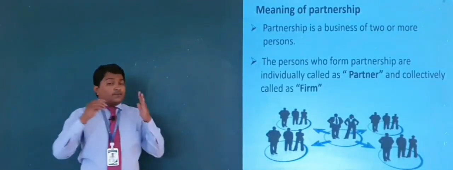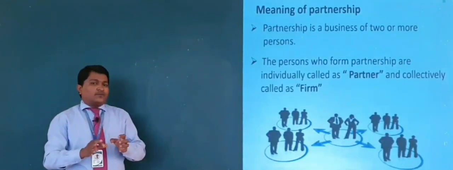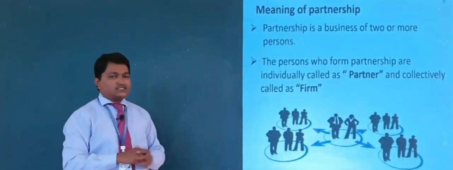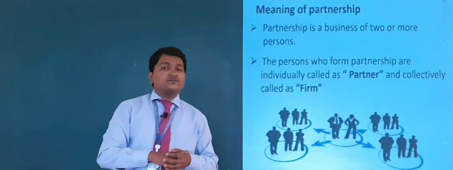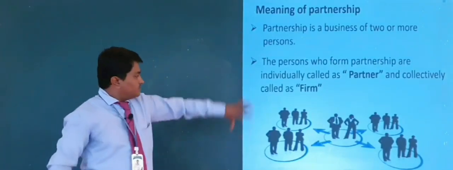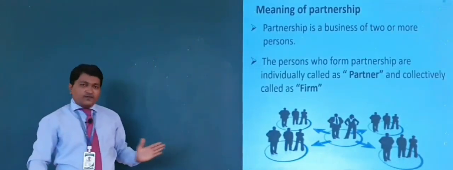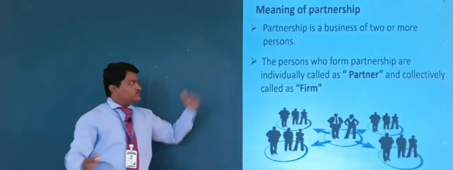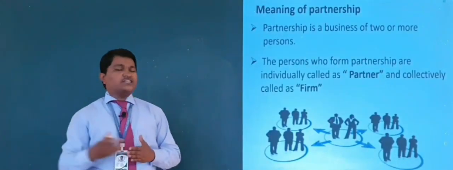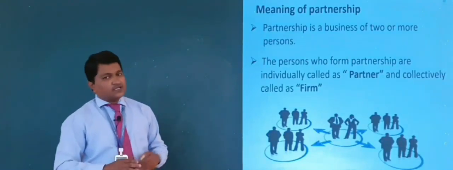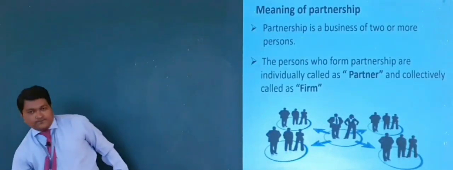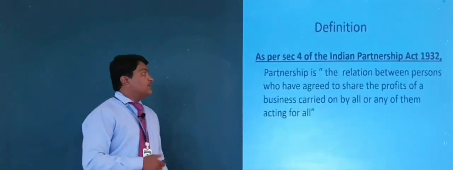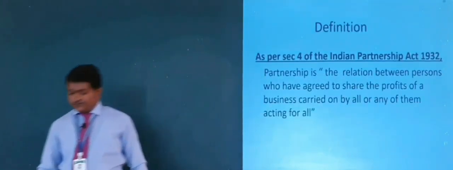Now, the partners who form a partnership business are individually called partners, and collectively called a firm. Right? Understood everything? First of all, partnership is a business of 2 or more persons. Later we discuss the definition of partnership.